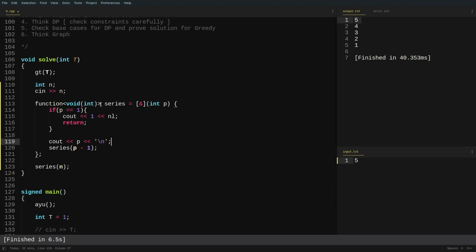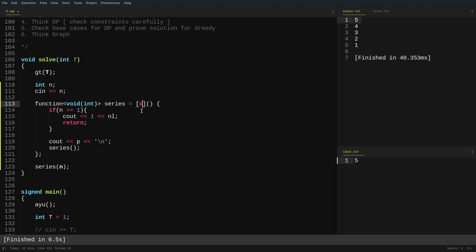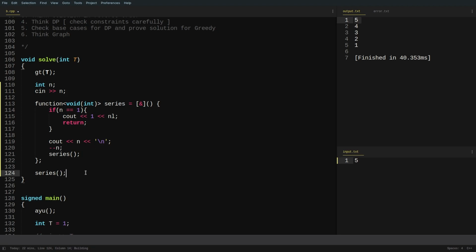So whenever you are using recursive lambda functions, make sure you write this particular thing. You have to declare that this is a function, then you have to write the return type, and then you have to write the variables that are being passed. Now instead of passing a variable, let us do something else. I'll be using the variable n here, since this was importing n by itself, and I can use this particular n inside it also. So let me just write n here, and I'll be decrementing n by 1, and I'll be calling the same function again. So I don't have to use this here now.